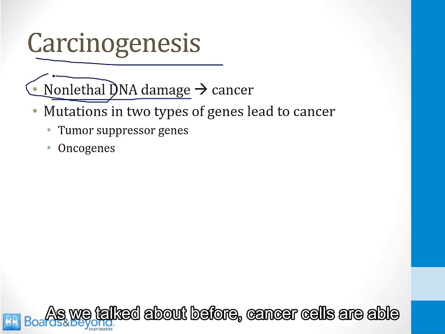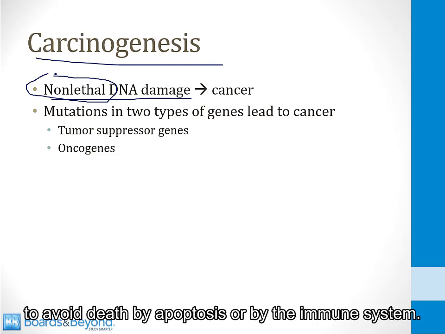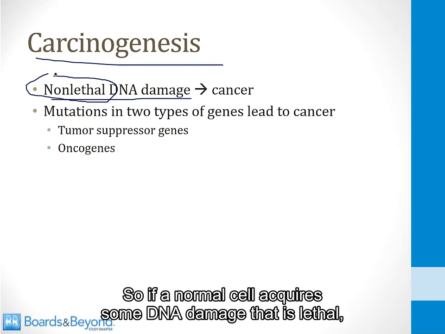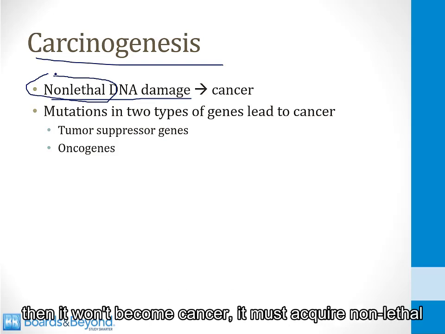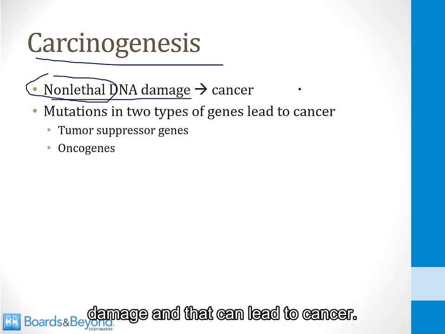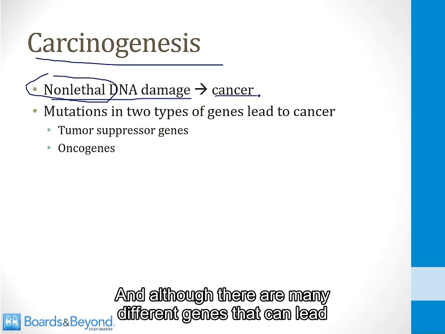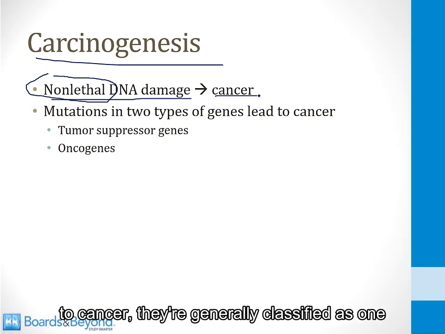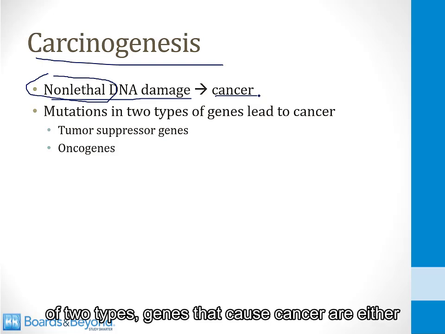As we talked about before, cancer cells are able to avoid death by apoptosis or by the immune system. So if a normal cell acquires some DNA damage that is lethal, then it won't become cancer. It must acquire non-lethal damage, and that can lead to cancer. And although there are many different genes that can lead to cancer, they are generally classified as one of 2 types.